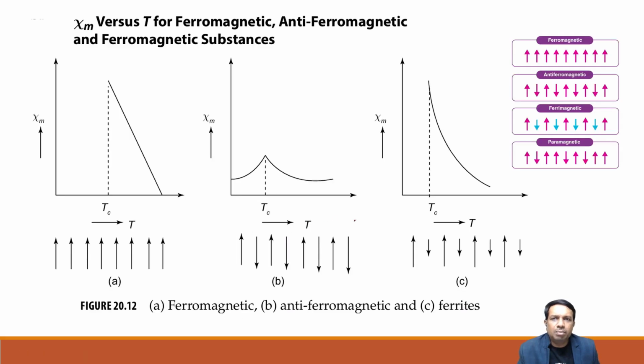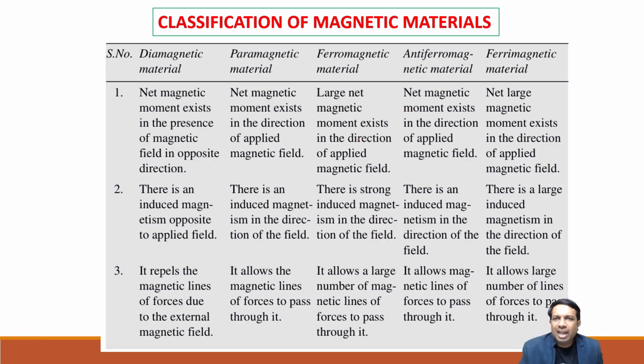These are the overall idea of how the temperature versus magnetic susceptibility graphs will be, and the alignments of the spins as well. Now, in exams, sometimes they will ask you to compare the types of magnetic materials. In that scenario, we have to make a table of diamagnetic, para, ferro, antiferro, and ferrimagnetic materials. Then we compare each aspect.